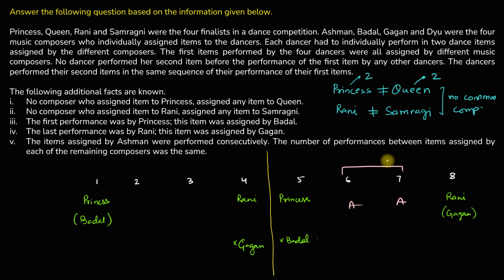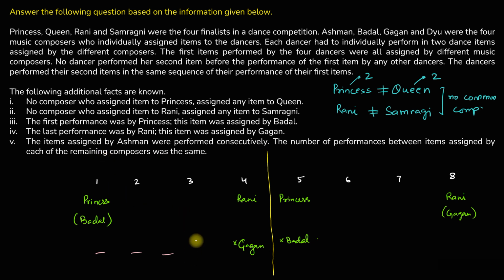So what this means is effectively that if in the first 4 we have 4 different composers, in the last 4 also we should have all 4 different composers. Why? Because if we have 4 different composers and it's given that the number of performances between items assigned by each of the remaining composers was the same.